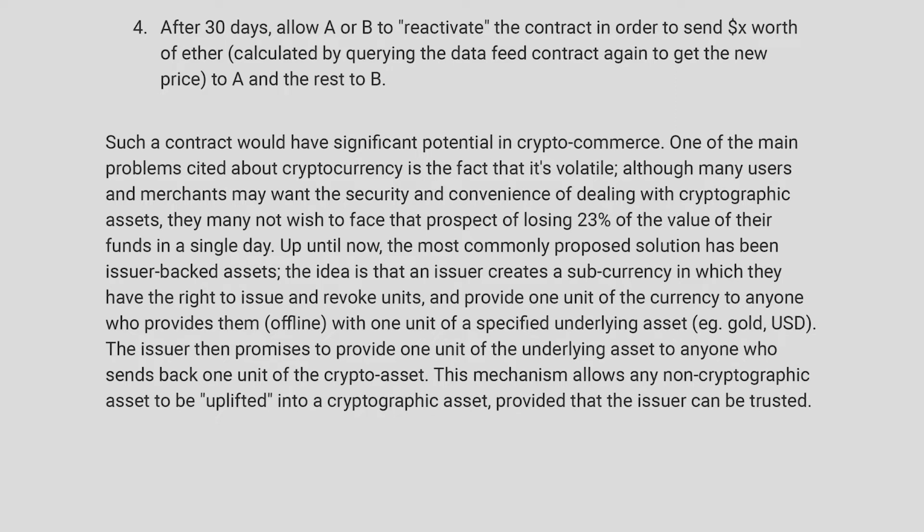Up until now, the most commonly proposed solution has been issuer-backed assets. The idea is that an issuer creates a subcurrency in which they have the right to issue and revoke units, and provide 1 unit of the currency to anyone who provides them offline with 1 unit of a specified underlying asset, for example gold, USD. The issuer then promises to provide 1 unit of the underlying asset to anyone who sends back 1 unit of the crypto asset.